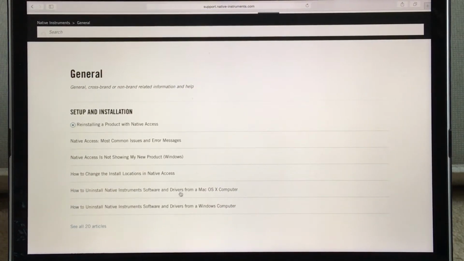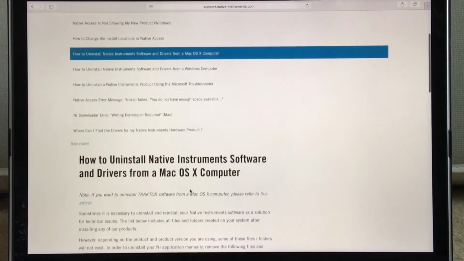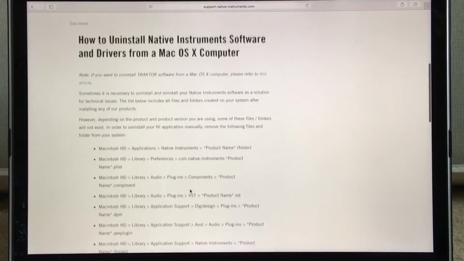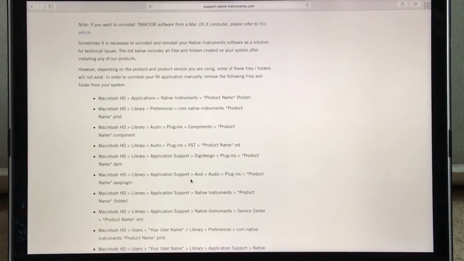On this page we have two options for uninstalling, for Mac and for Windows. I have a Mac, so I'll select this link. Now on this page, if we scroll down a little bit here, we have some navigation instructions so we could find the necessary files and folders, so we could then delete those and reinstall our software and drivers using Native Access.